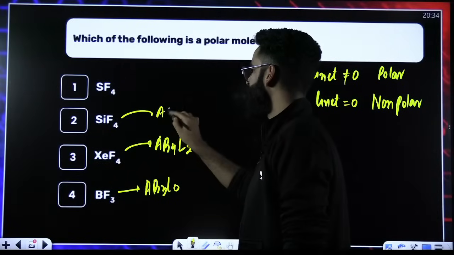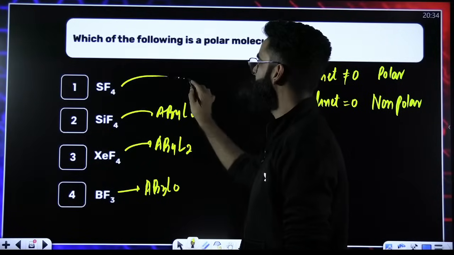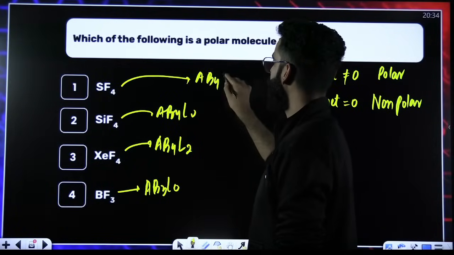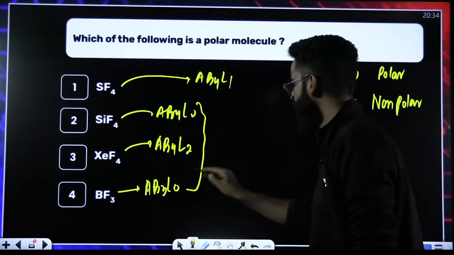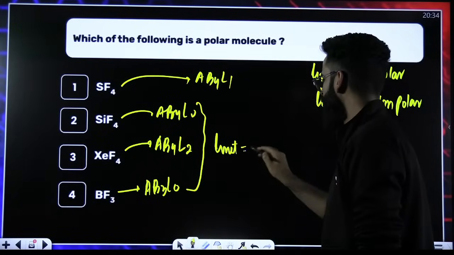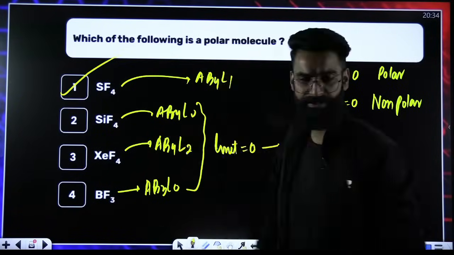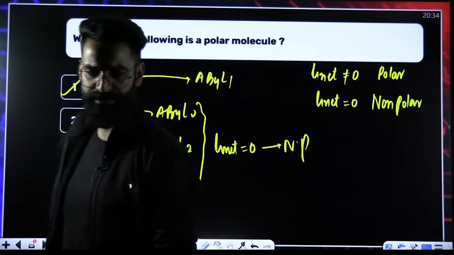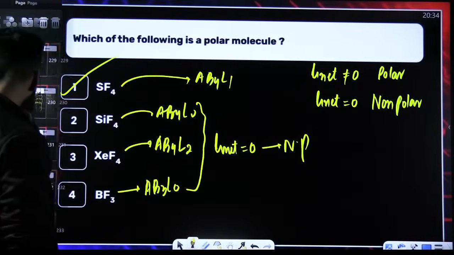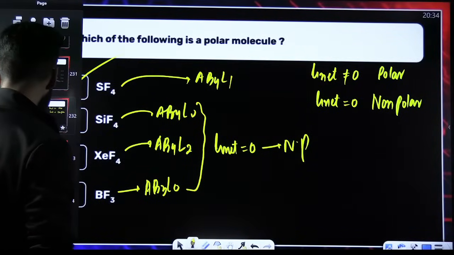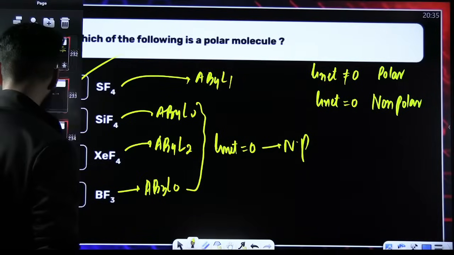This molecule has the type AB4L0. This molecule has the type AB4L1. So the net dipole moment of these 3 is 0. Perfect. So they are non-polar. So there is only one left. That's option 1. Correct.